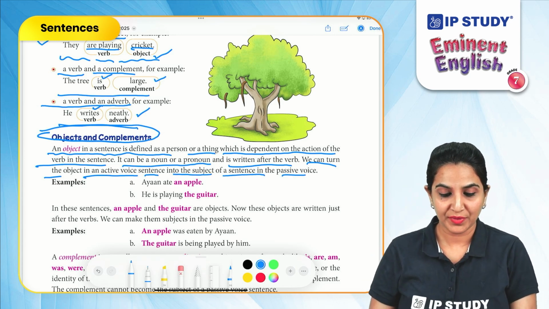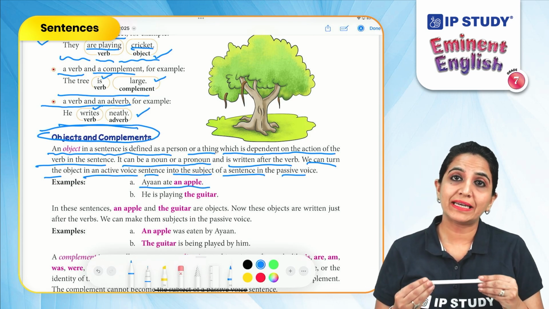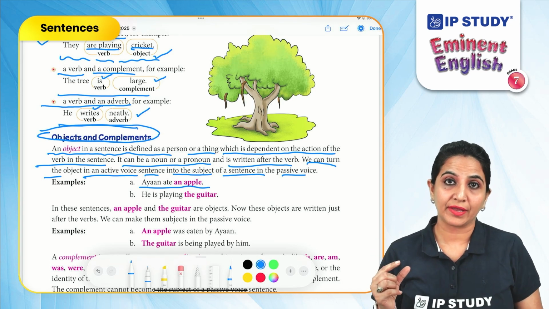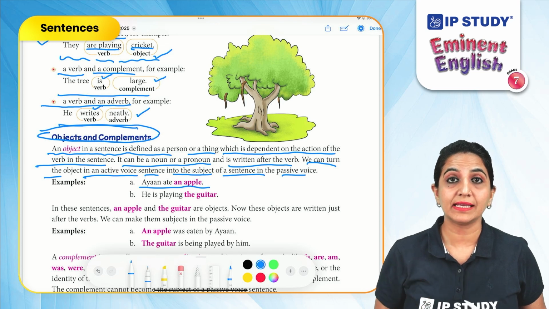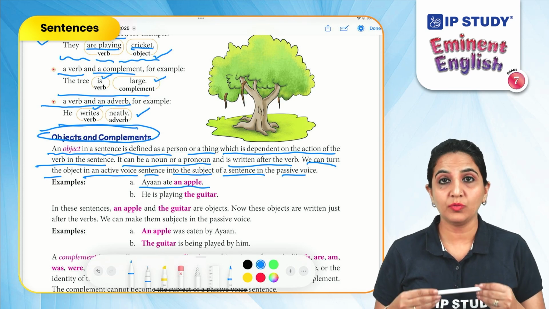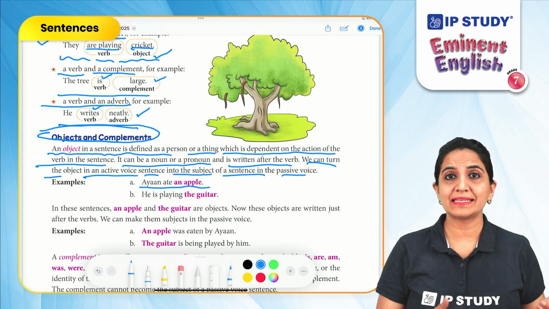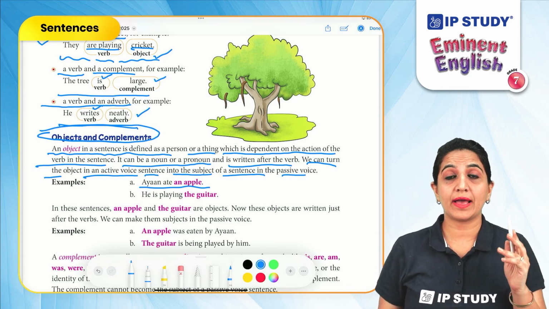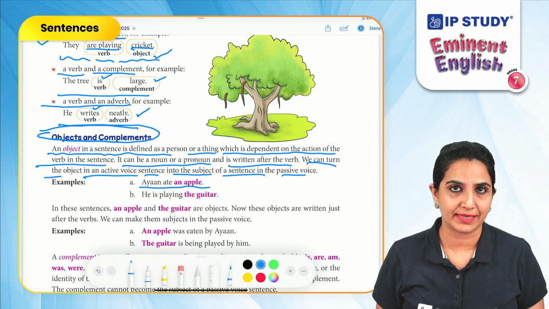For example, Ayan ate an apple. So in this sentence, what did Ayan do? Ayan ate an apple. So apple is dependent on the action that is happening in the sentence. So an apple is the object. And when we turn this into a passive voice, an apple was eaten by Ayan. So an object may come in the beginning of the sentence and it may also come at the end of the sentence. And always remember that an object is dependent on the action that is happening in the sentence.